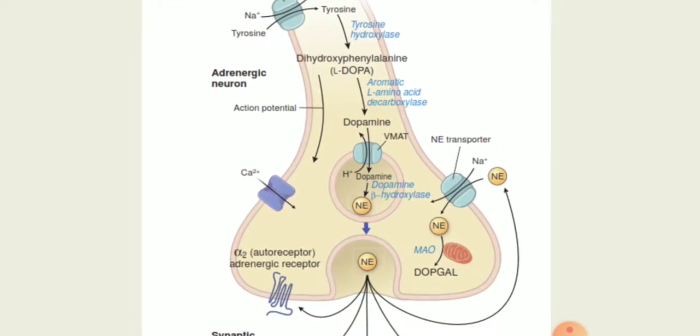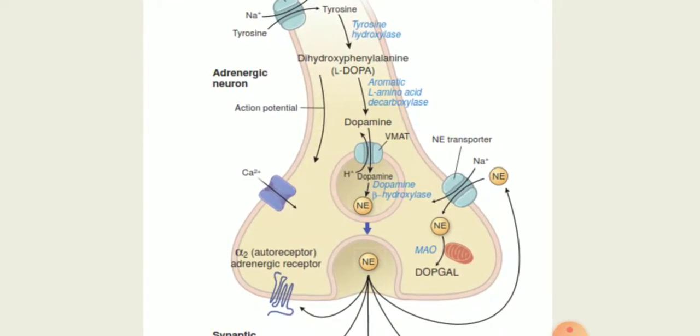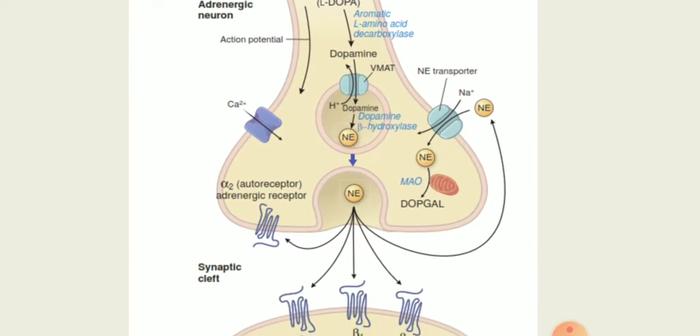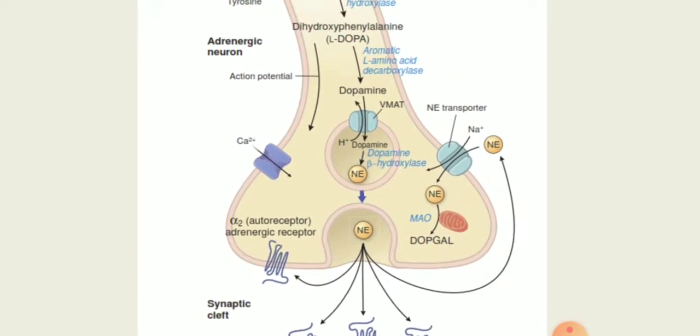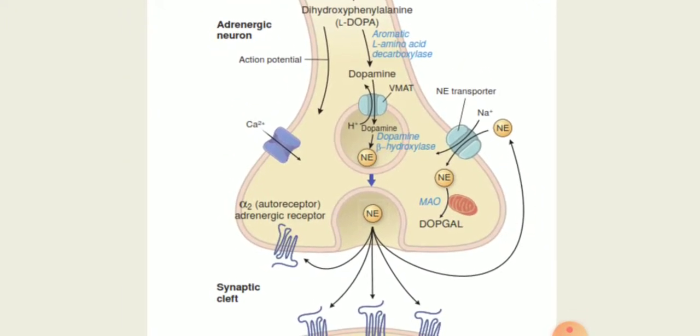Now, synthesis of noradrenaline occurs in all adrenergic neurons, while that of adrenaline occurs only in adrenal medullary cells. So some part of noradrenaline should be there in the adrenal medulla for the conversion to adrenaline. And for conversion of noradrenaline to adrenaline, you require one enzyme, and that is known as phenylethanolamine N-methyl transferase.